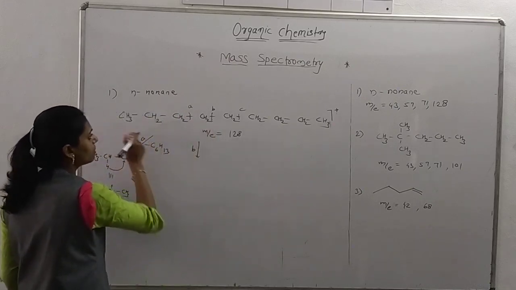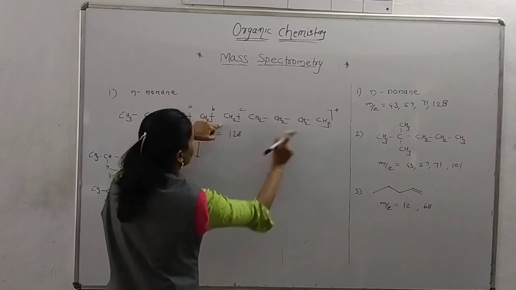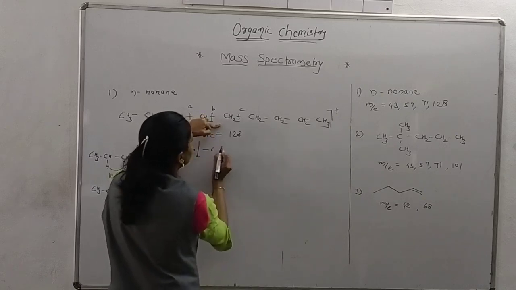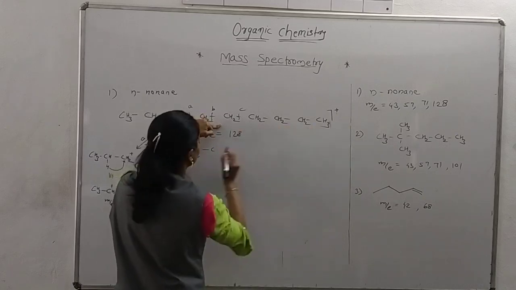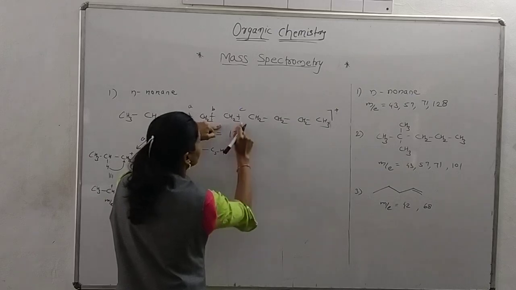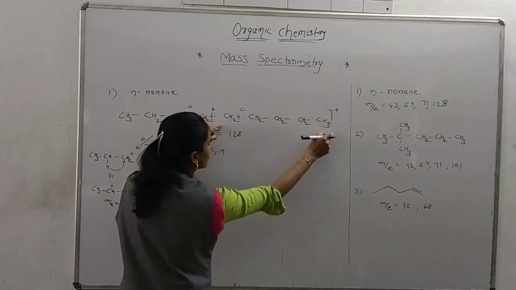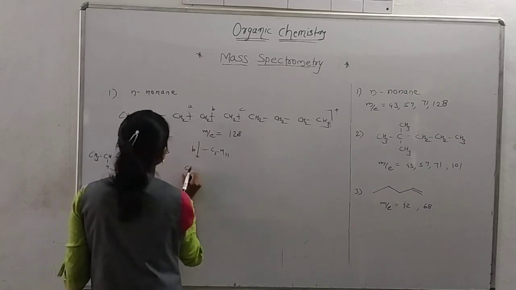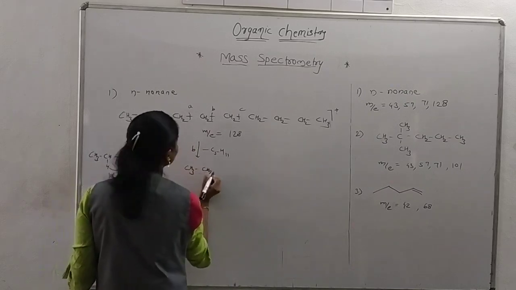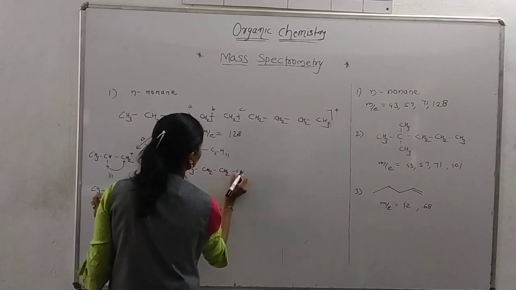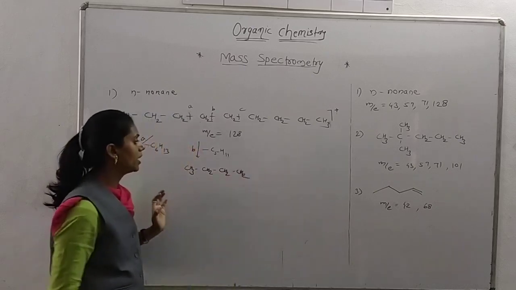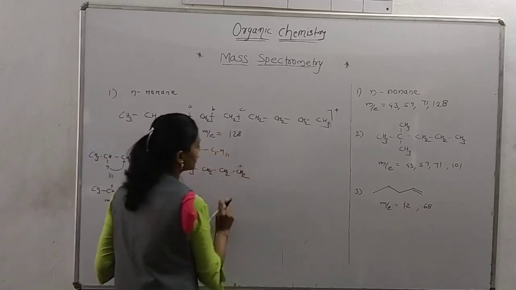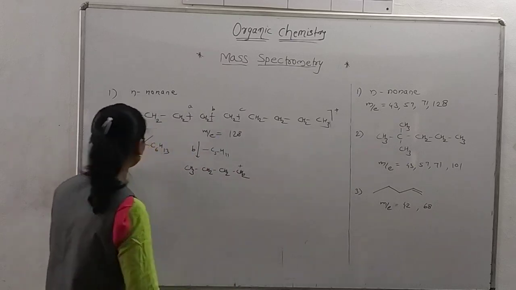When we go through B path, we are removing this segment, minus 1, 2, 3, 4, 5, C5H. So CH3, CH2, CH2, CH2. One more carbon atom is there, or we can say that one more methylene group is added into this.